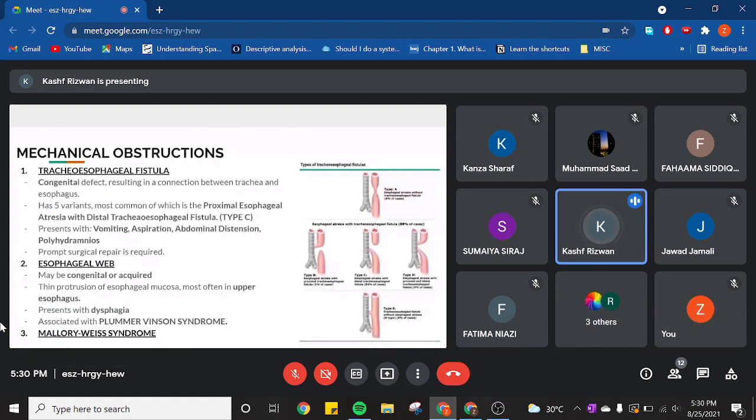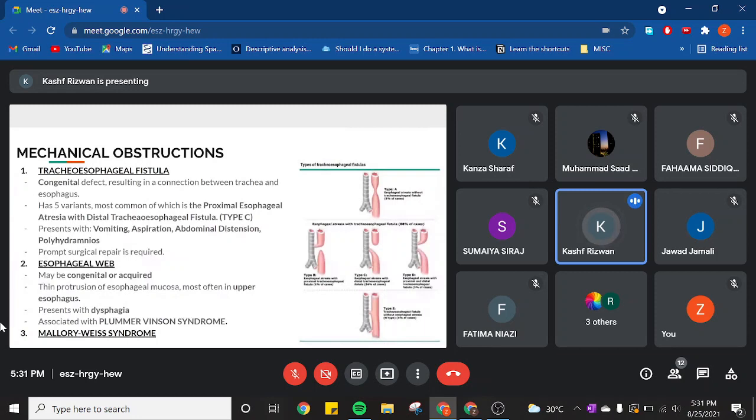Another important thing is that esophageal web is associated with Plummer-Vinson syndrome. Plummer-Vinson syndrome is a syndrome that has a triad of three symptoms, which are severe iron deficiency anemia, esophageal web, and dysphagia. Usually you don't get tested much on it, but you just need to remember that esophageal web is one of the things present in the triad which forms the Plummer-Vinson syndrome.